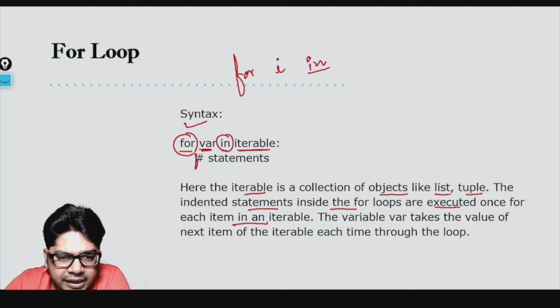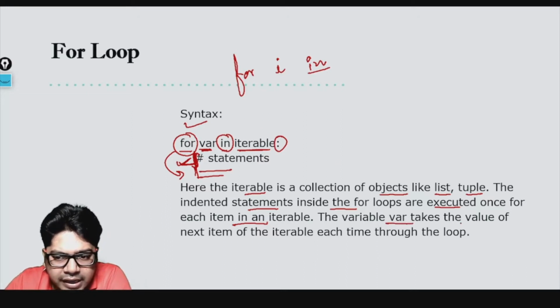You can see the indentation given over here. There is a colon, so of course there will be an indentation. This represents the block of code. All the lines of code which follow the same indentation are going to be a part of the for loop, and they are going to get repeated as many times as the condition is satisfied or the number of iterations is given.